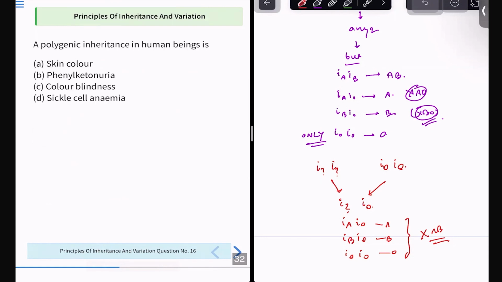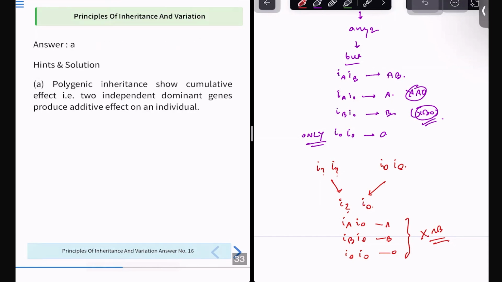Now, polygenic inheritance in human beings. You need not study polygenic inheritance in depth; you need to know the examples, because it is not that deeply in your syllabus. You know the names mainly. So, the example of polygenic inheritance, let us see the correct answer, is skin color. What is polygenic inheritance exactly? Different genes are there, and depending on how many genes are present, the effect will be additive.